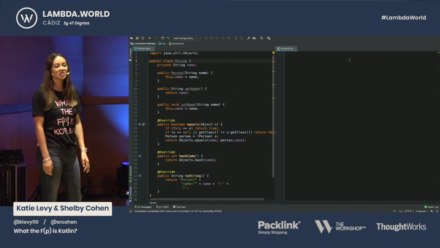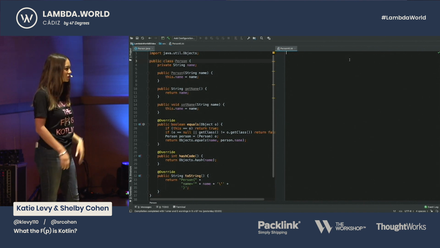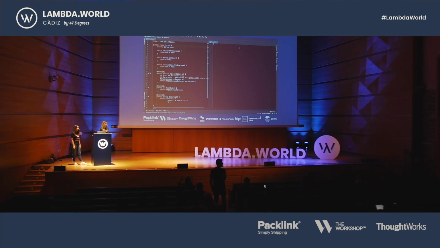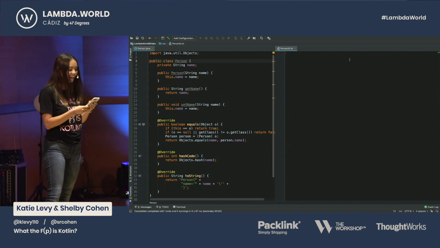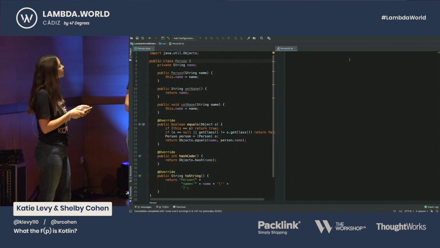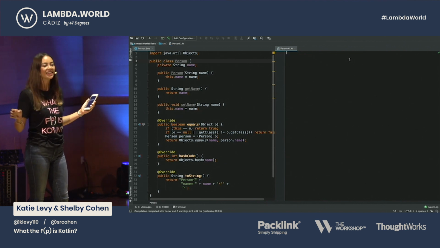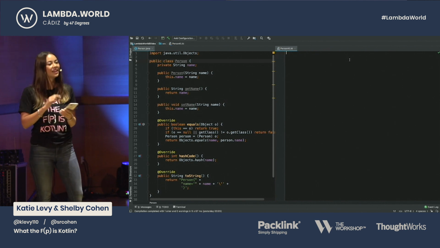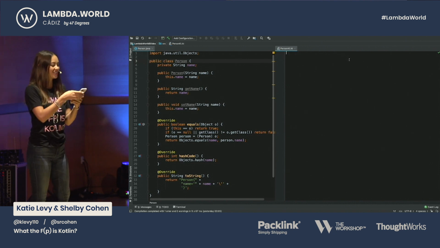Thank you. How long do you think it will take Shelby to write this data class in Kotlin? She's going to type it right here on stage. One line. How many seconds? 10 seconds. Pretty ambitious. Okay. I'm going to time her, and she's going to type as fast as she can. So I need your help, though. We all need to say uno, dos, tres, and when we say that, she's going to start typing, and I'm going to start timing. Okay, ready? Uno, dos, tres.